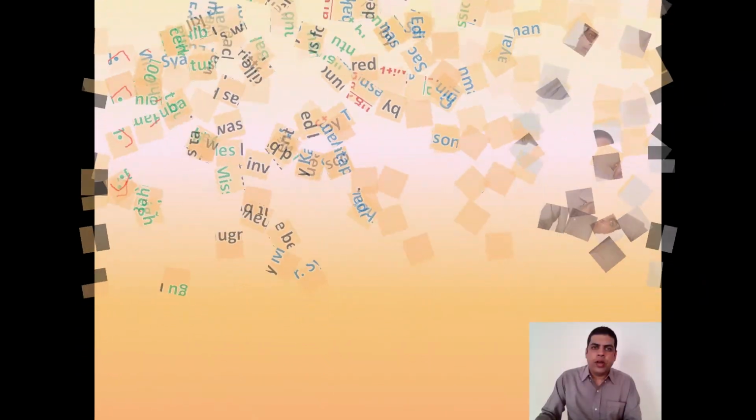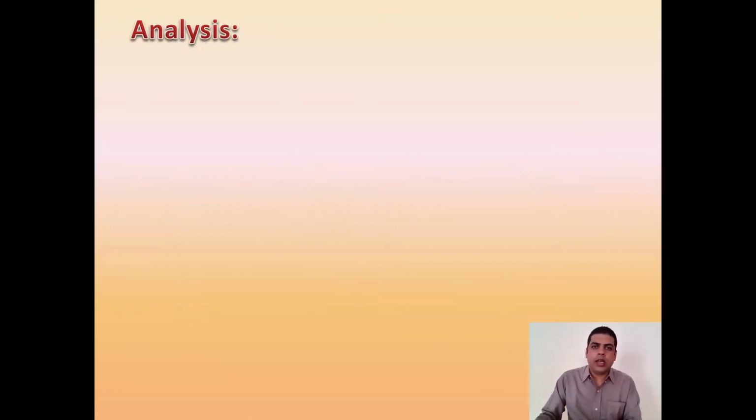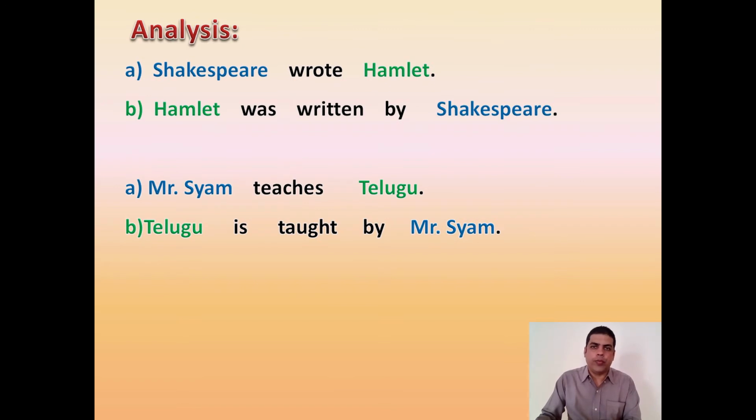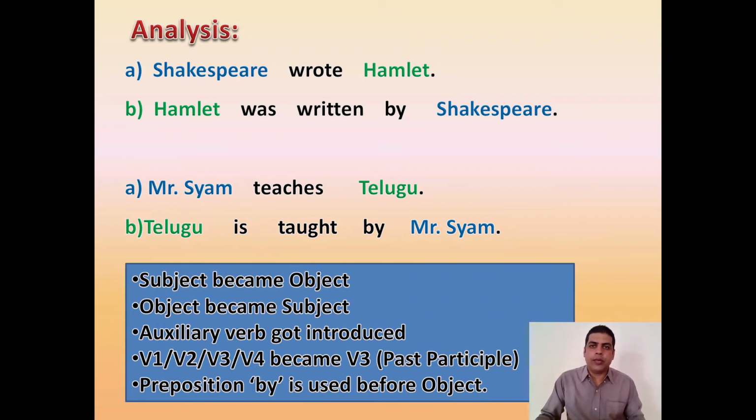Now, let's analyze a couple of sentences written by you. Did you observe anything common? Let's discuss. If you observe the sentences thoroughly, you will be able to find out these following changes. What changes have come? If you look here, you'll be able to see in the first sentence, Shakespeare was the subject. Now Shakespeare has become the object in the next sentence.